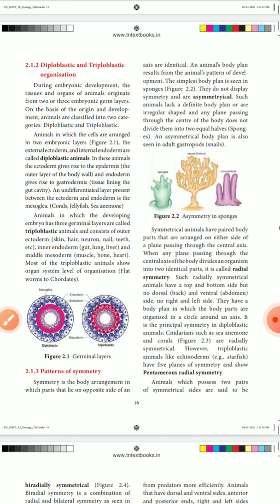When you cut an animal along a particular axis, the opposite sides are also identical, so it is called symmetrical.